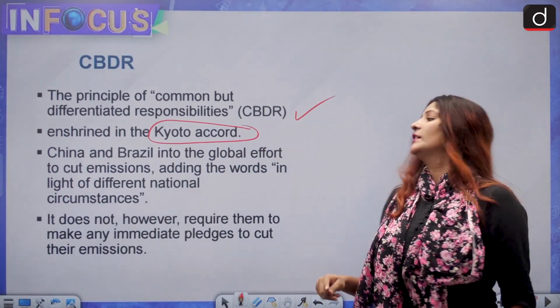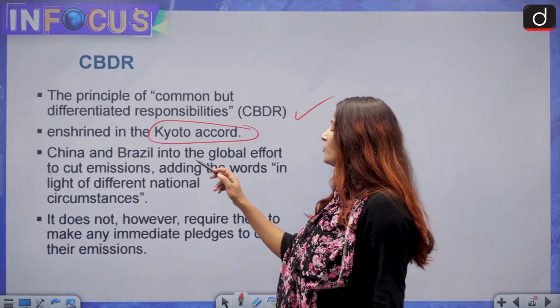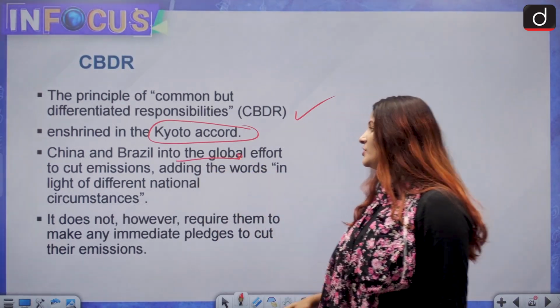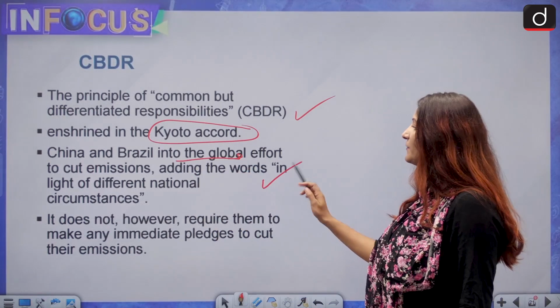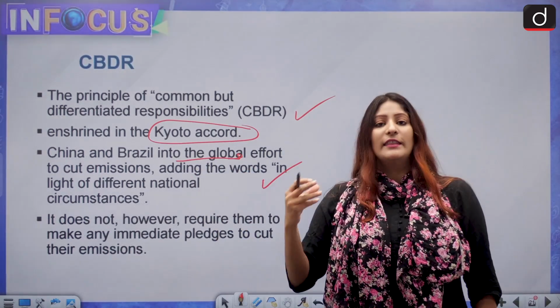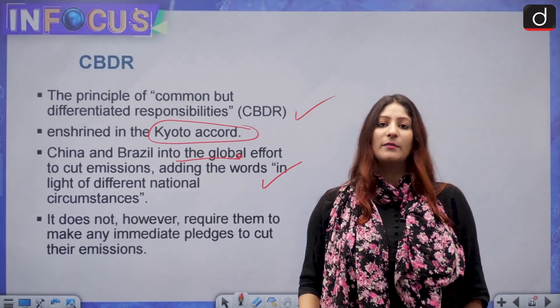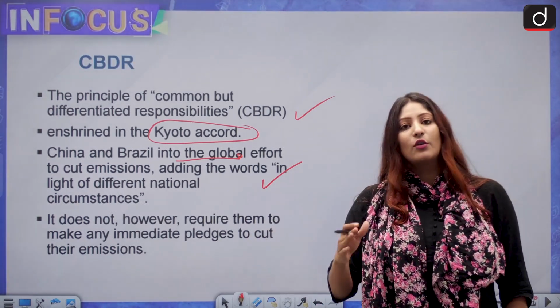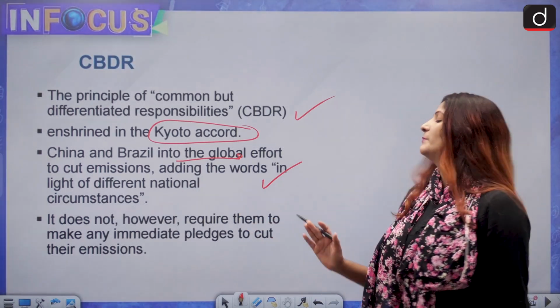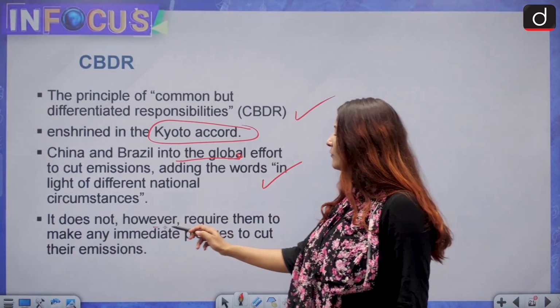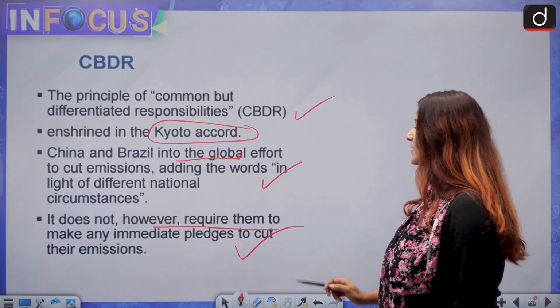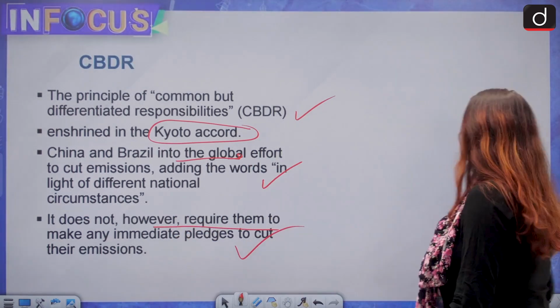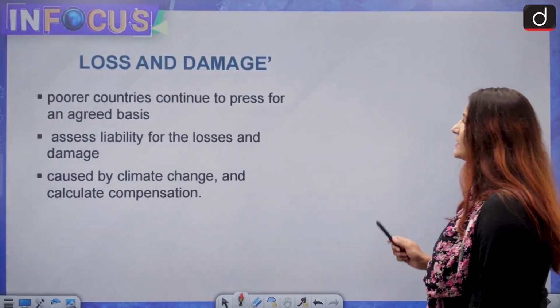Now from that only we can understand China and Brazil are roped into the global effort to cut emissions, adding the words "in light of different national circumstances." That means they will take care of the emissions, but when national circumstances differ, they can also budge from their previous promises. It does not, however, require them to make any immediate pledges to cut their emissions. This is a problem.